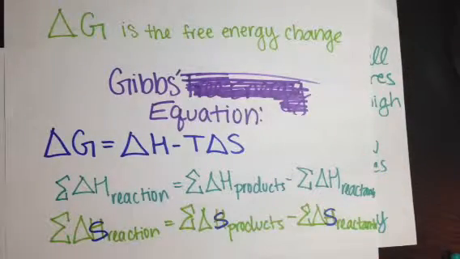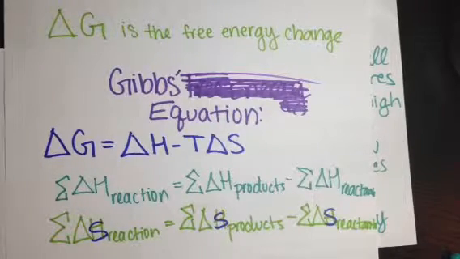In order to understand and be able to apply thermodynamics, entropy and enthalpy, there must be a connection between them, right? The value of delta G, which is the free energy change, basically tells whether a reaction is favorable.